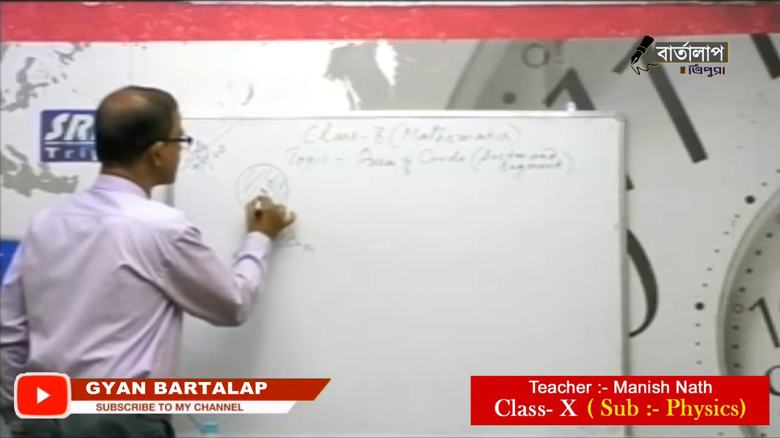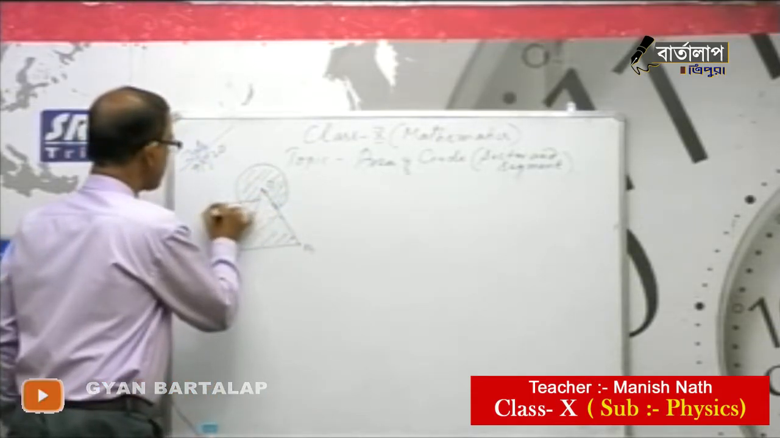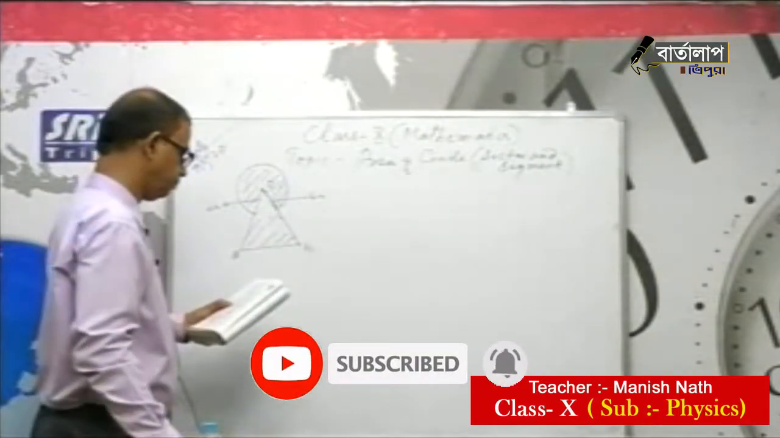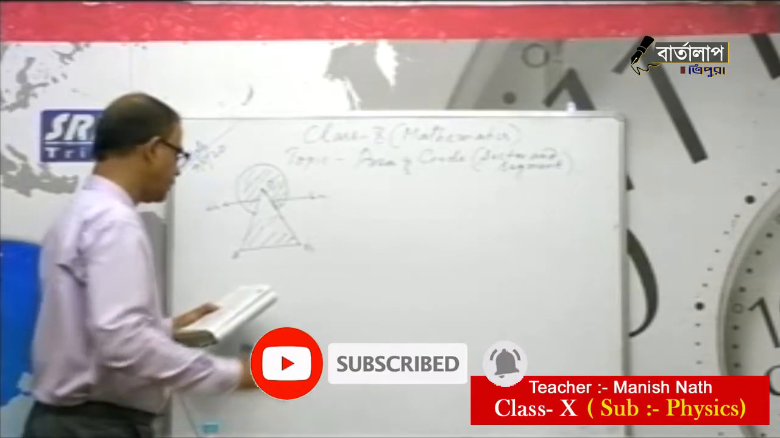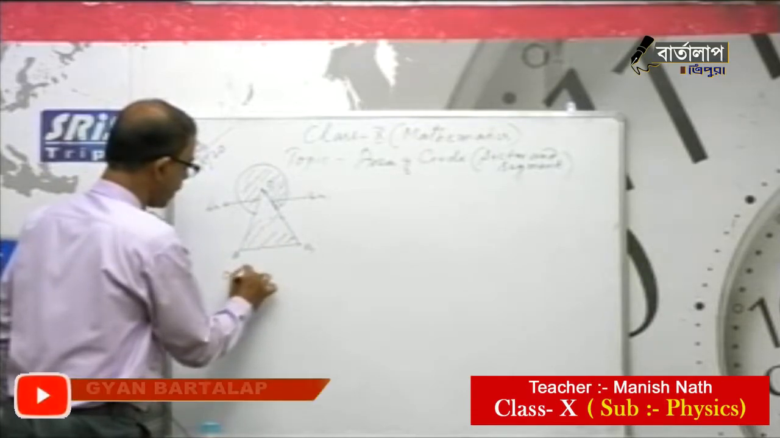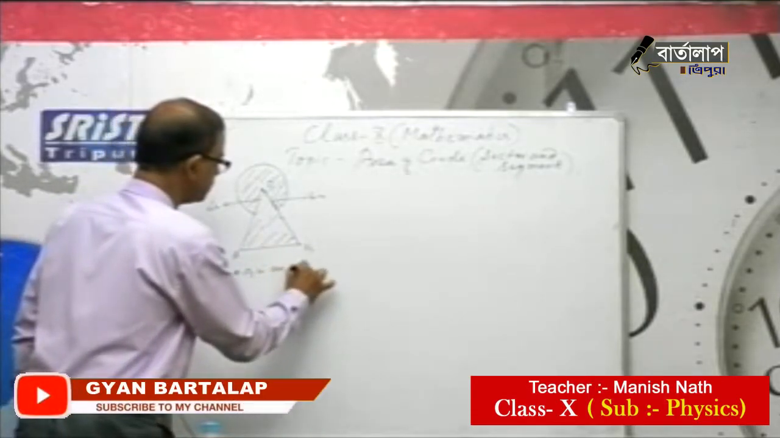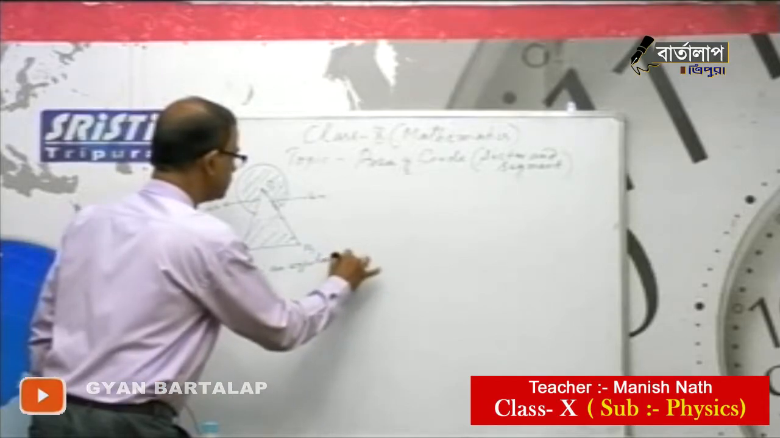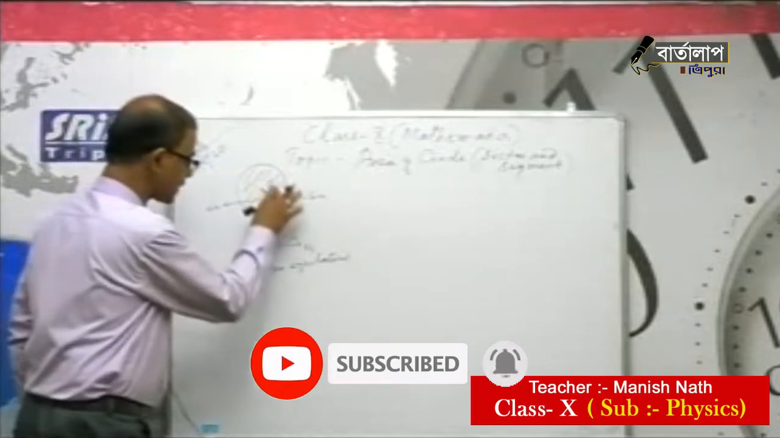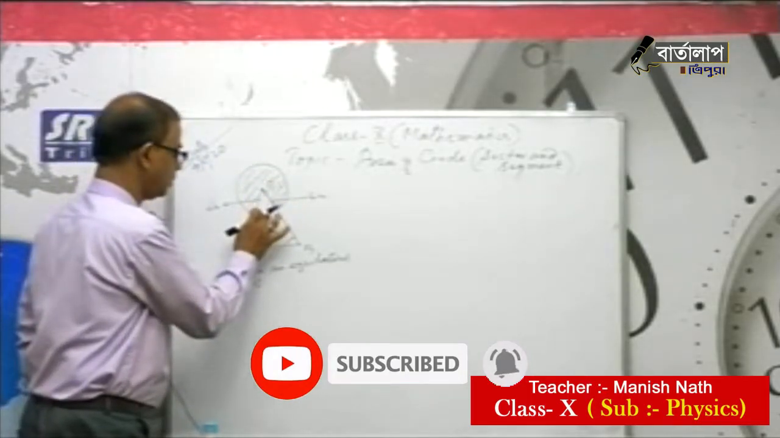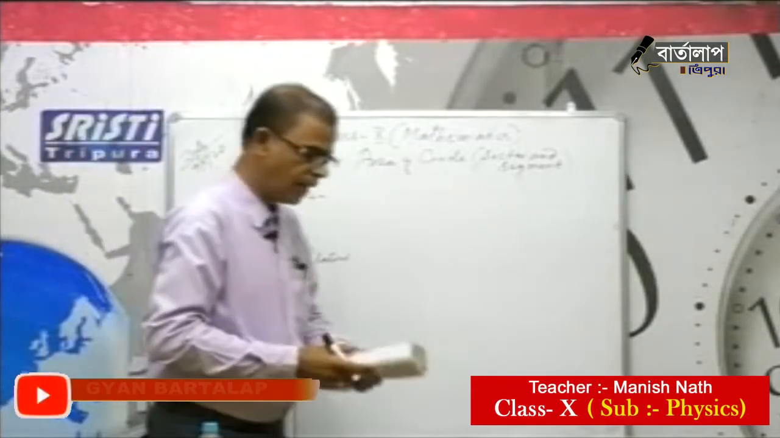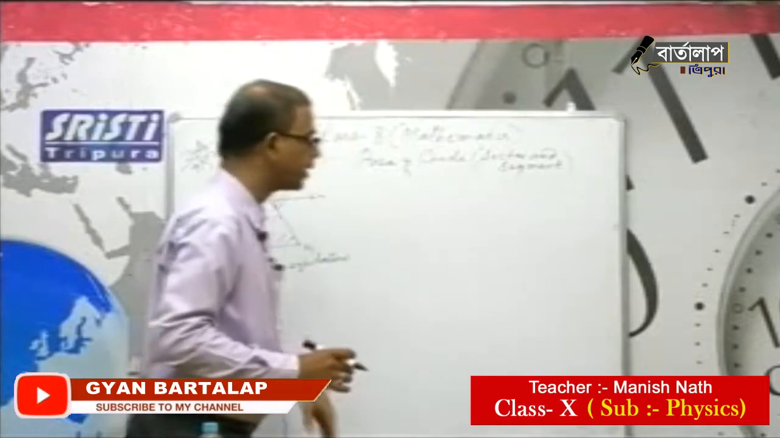This is 6 centimeter radius. This is 6 centimeter, and the arc has been drawn with the vertex of an equilateral triangle. OAB is an equilateral triangle, and this is a circle on the top of this triangle with radius 6 centimeter. Now they are asking to find the area of the shaded part.